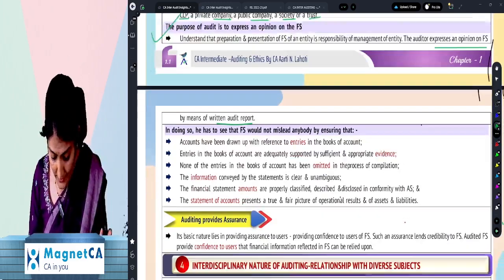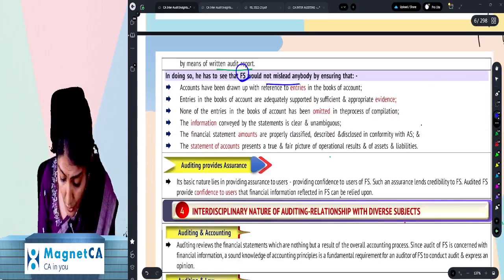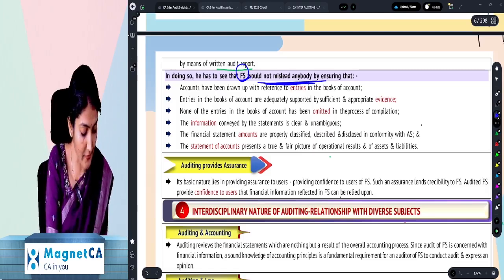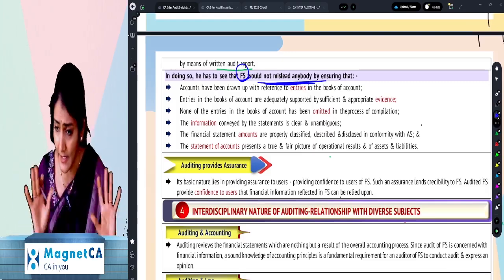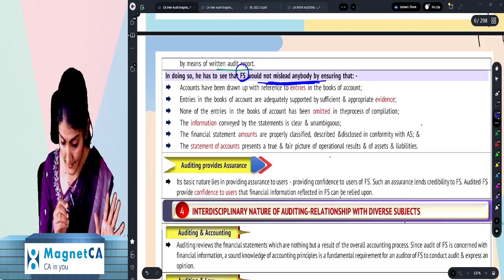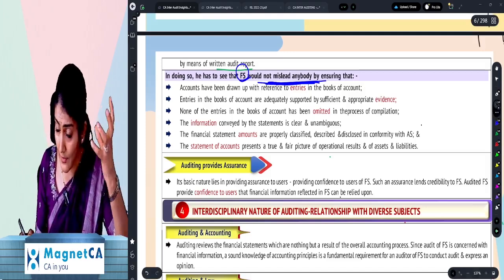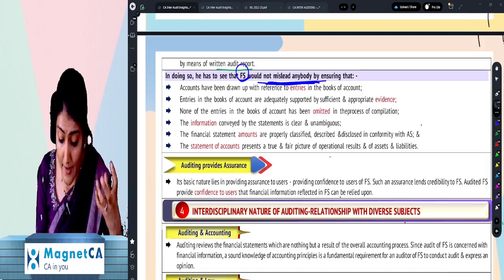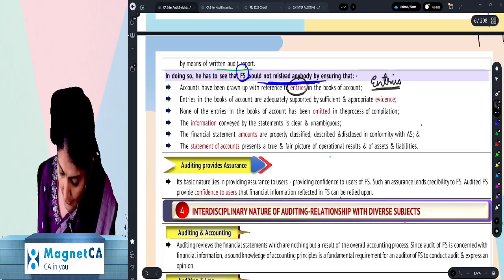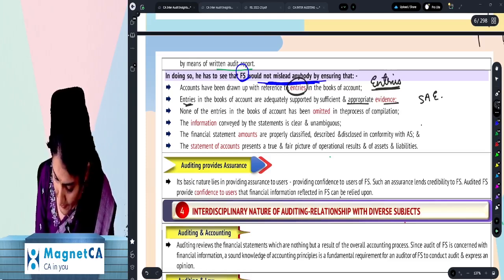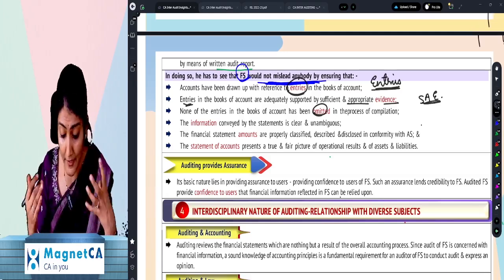And then, how do I check that these financial statements which management, the responsible party, has prepared, do not mislead anybody? These financial statements which management has prepared, should they be misleading? No, they should not be misleading. So how can I check that it is not misleading? One, I need to check whether these financial statements have been prepared based on the entries in the books of account. Then these entries in the books of account are supported by sufficient appropriate evidence. Then none of the entries have been omitted. Right? None have been omitted.